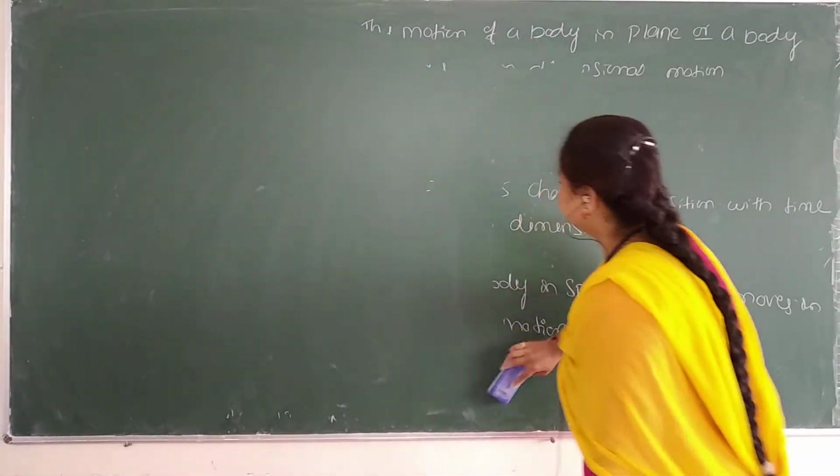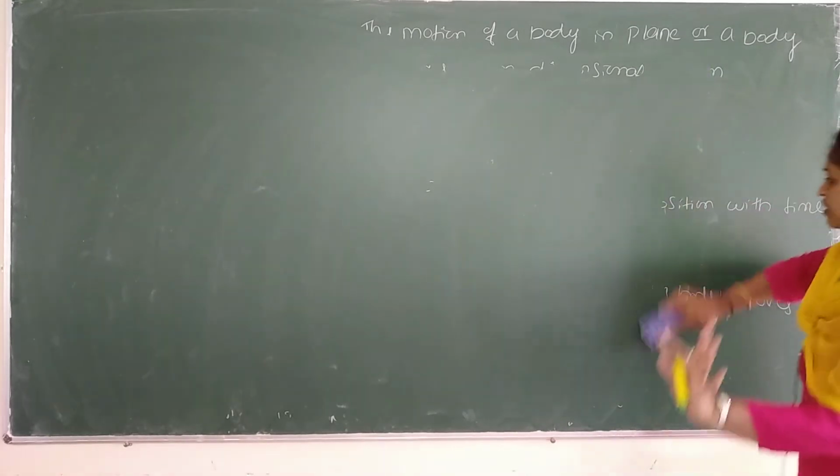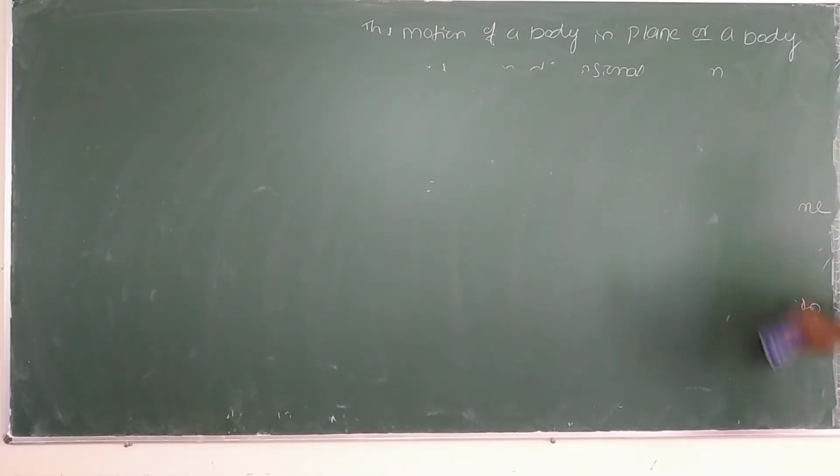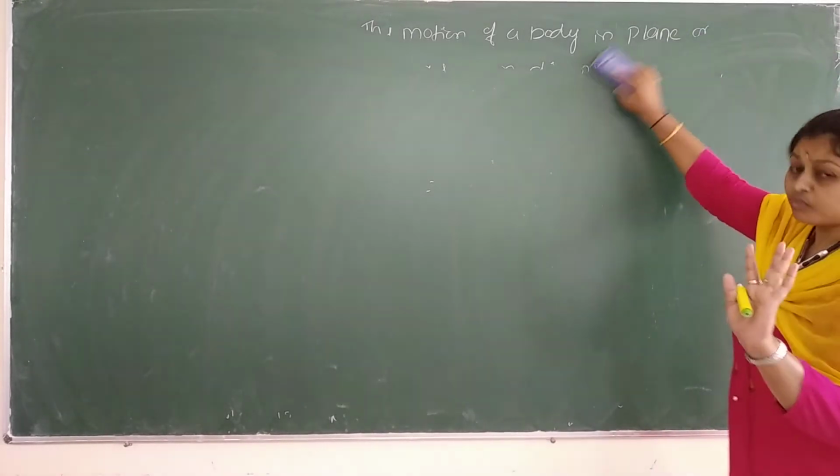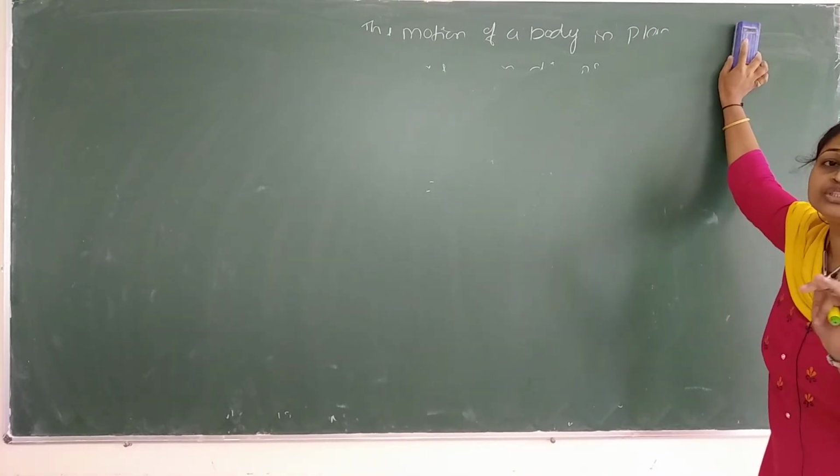1D, 2D, 3D. Okay. Definition is clear. 1D means what? Motion in a straight line. 2D means what? Motion in a plane. 3D means what? Motion in a space. Khatam.